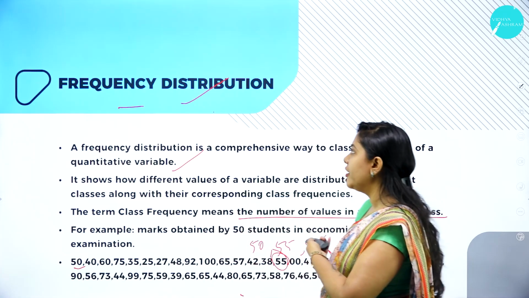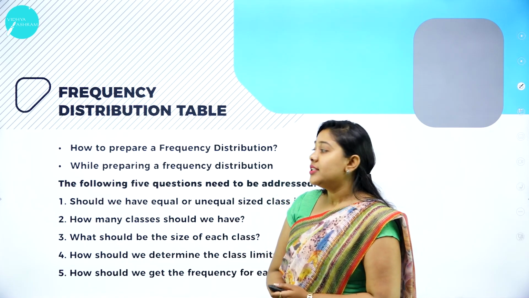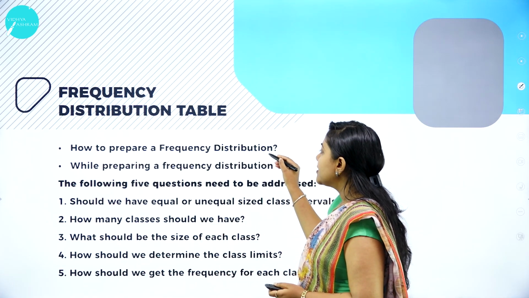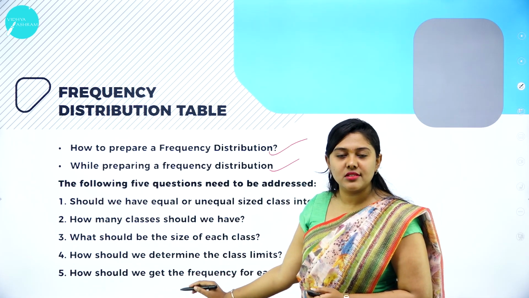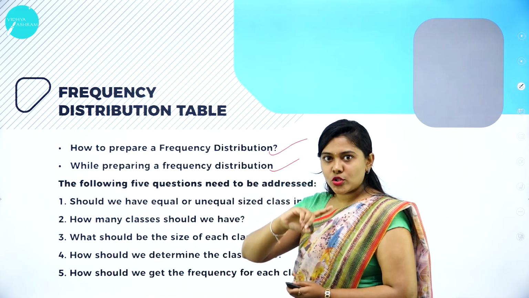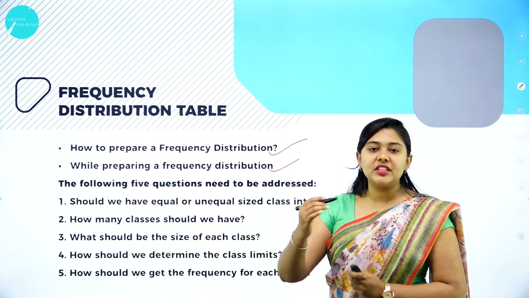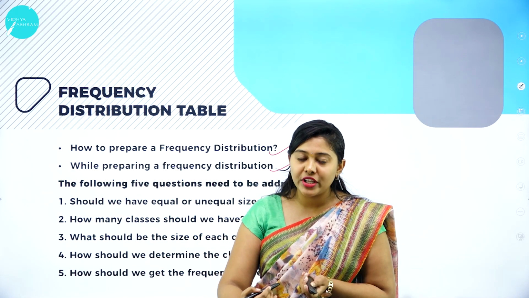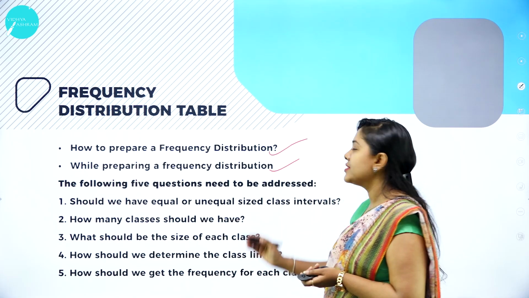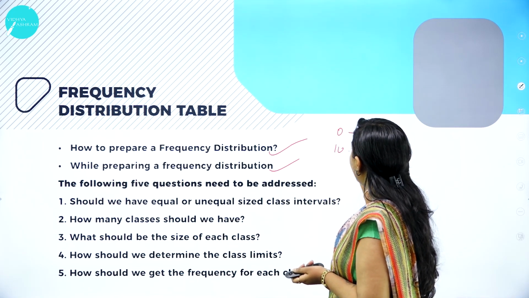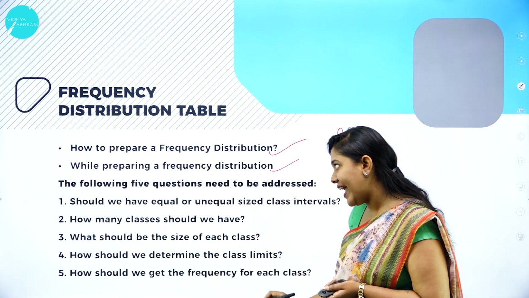So moving forward, how to construct a frequency table, how to prepare a frequency distribution? While preparing a frequency distribution, the following five questions should be addressed. First, should we have equal or unequal size class intervals, whether sequential or non-sequential? We have to look into that. Second, how many classes should we have? 0 to 10, 10 to 20, 20 to 30, how many classes should we have?